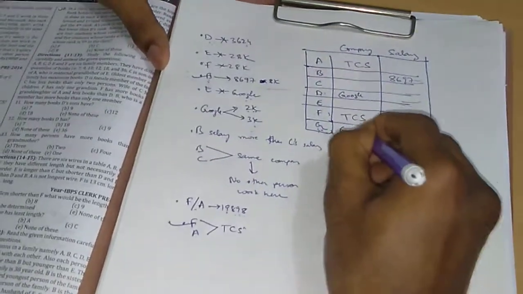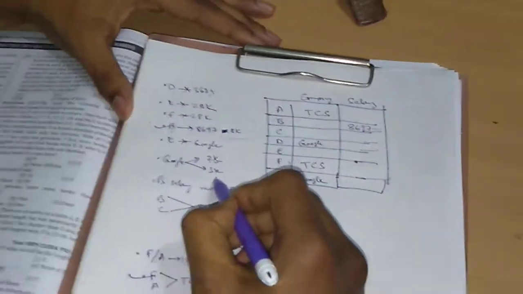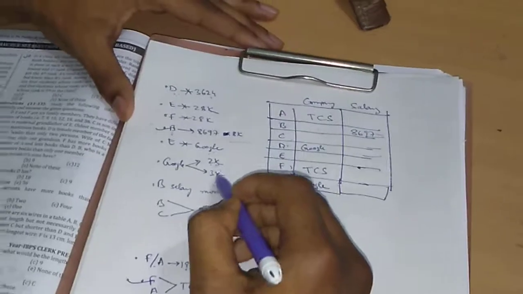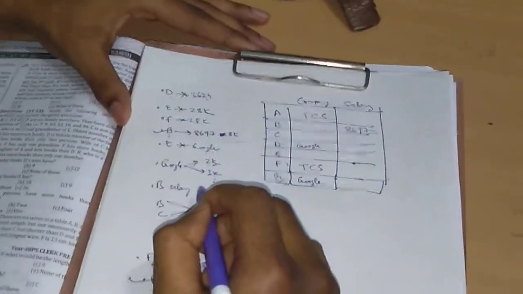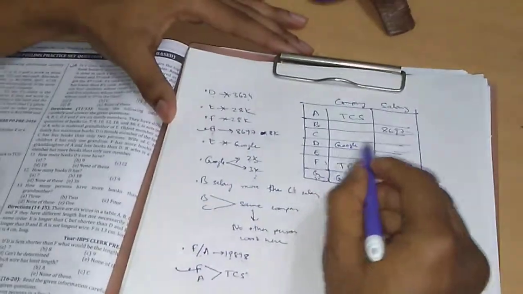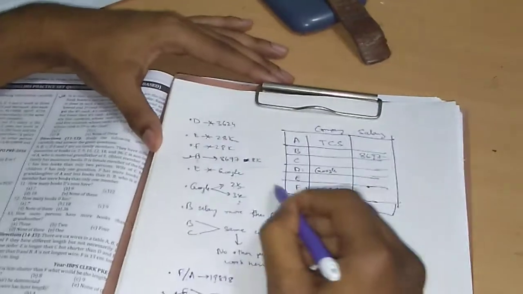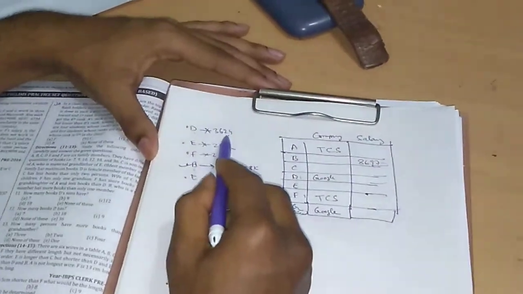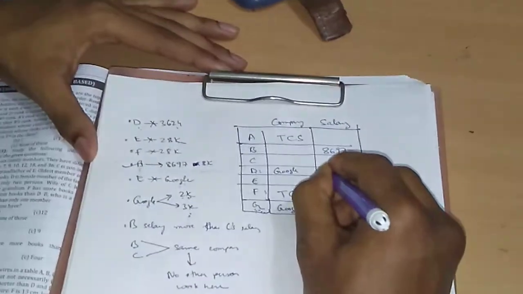Now what will be their salaries? We know the employees who work in Google have salaries of 2000 and 3000 respectively. But whose salary will be 2000, D's or G's? So let's find out. We see that this salary is not 3000, so this salary will be 2000 since he works in Google.